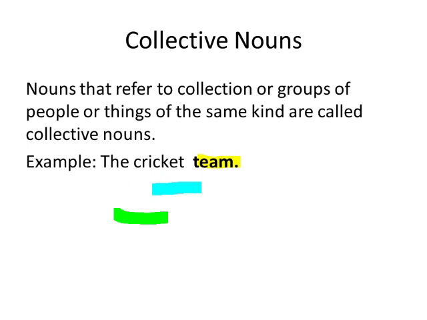As we know, we have 11 players in a cricket team. We can't call them by names like player 1, player number 2, player number 3, etc. When we give a name to the group of players, that name is called a collective noun. So team is a collective noun for a group of players. We have many teams like cricket team, hockey team, football team, etc.